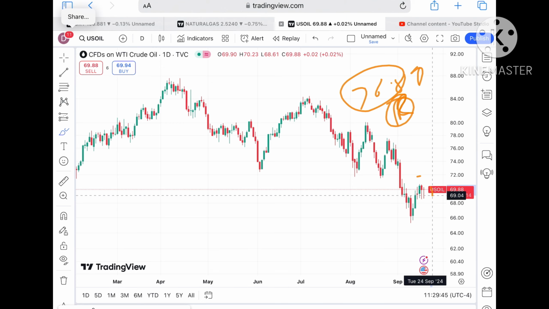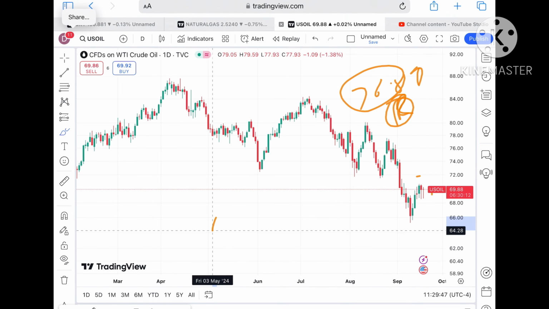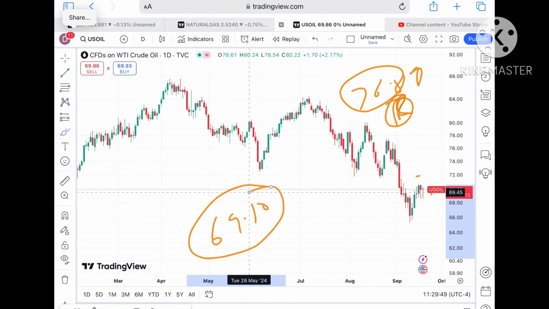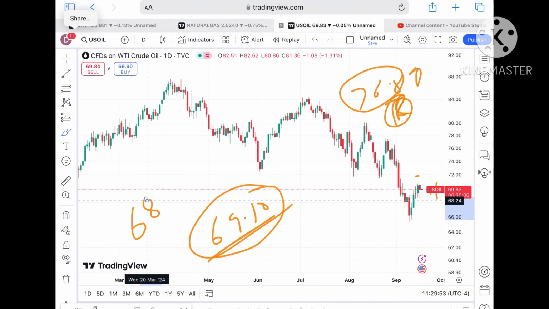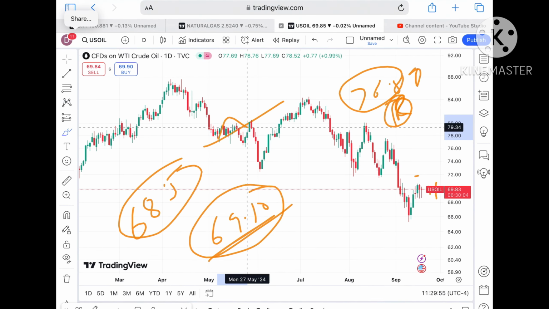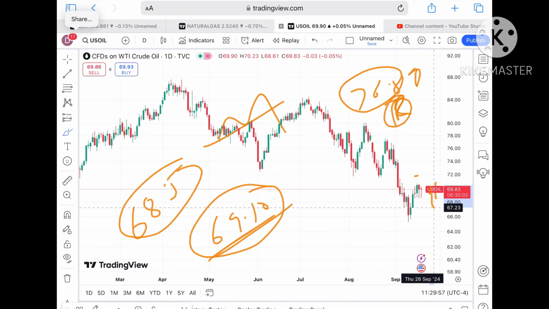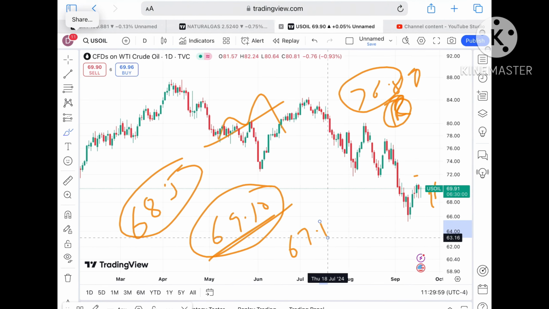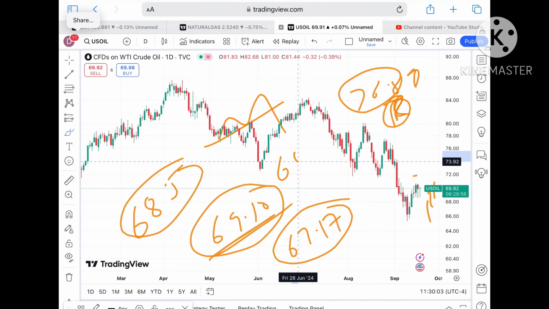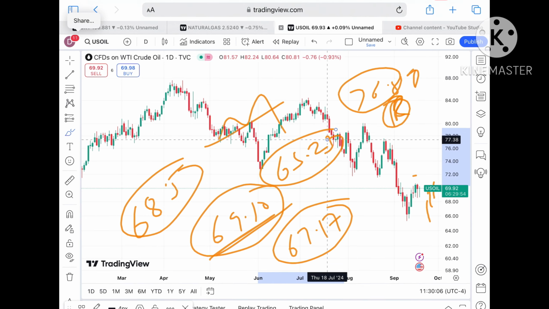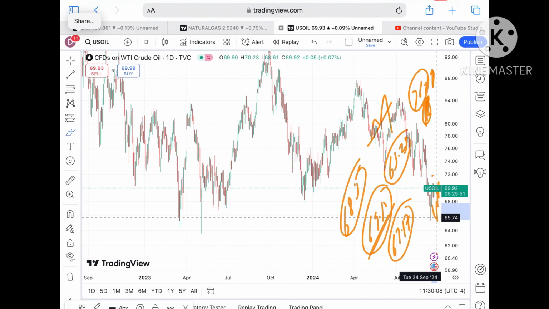But suppose the price didn't sustain, what can we see? The next level is at $69.10, and once the price falls below this level, we can see a level of 68.5, which is already weak. So chances are high the price can go below this level and touch a level of 67.17. If the price starts falling below this level, a chance of touching a level of 65.23 will be there.